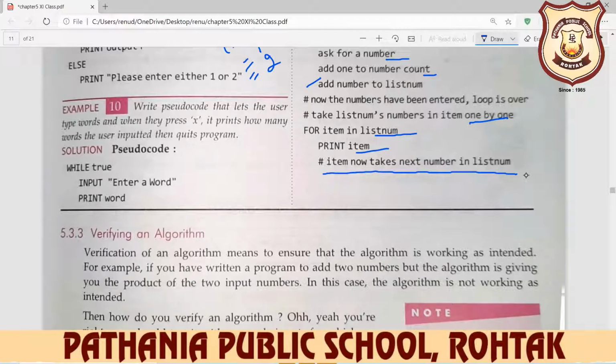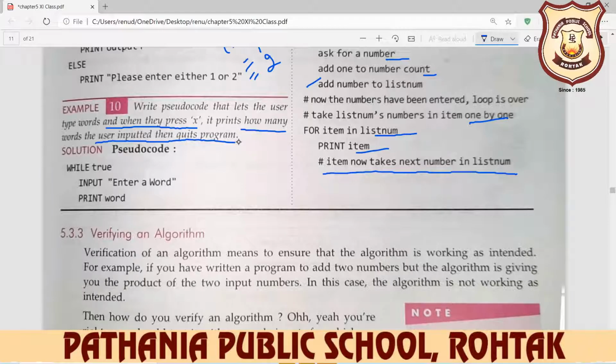We take one more example here. Write pseudocode that lets the user type words, and when they press X, it prints how many words the user inputted, then quits the program. Understand this program, beta. When the user types the words, and when we press the X character, it prints how many words the user inputted, then quits the program.